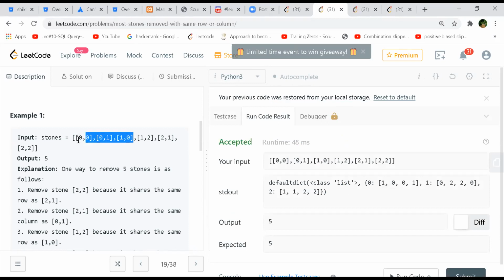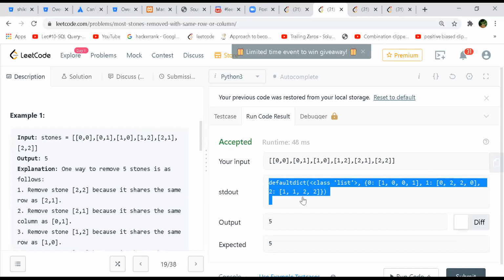And corresponding to 1, you'll have a connection with 2, and here also 2, so 2 twos, and 1 has a connection with 0 also, so 2 twos and 2 zeros.